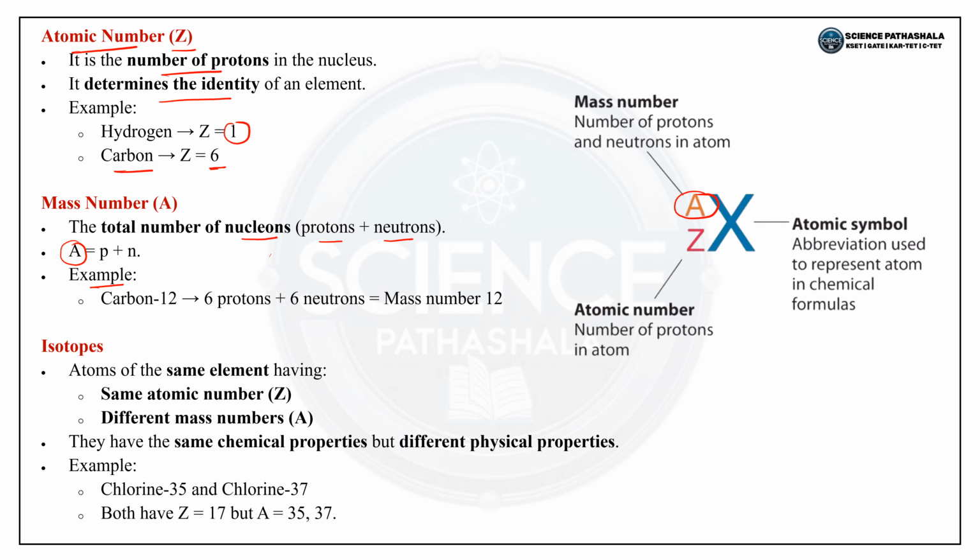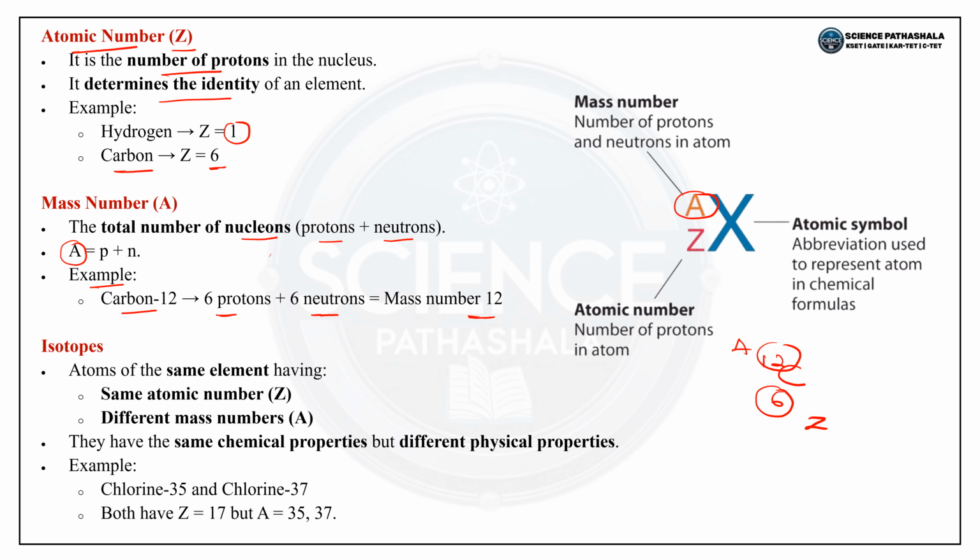The example here is carbon-12. Carbon contains 6 protons plus 6 neutrons, so the mass number is 12. We can write it like this, C with 6 and 12. This is the atomic number, which is Z, and this is the mass number, which is represented by A.